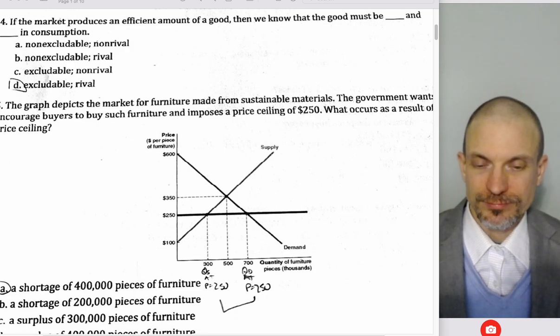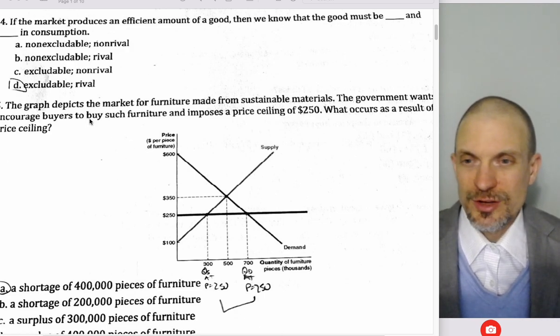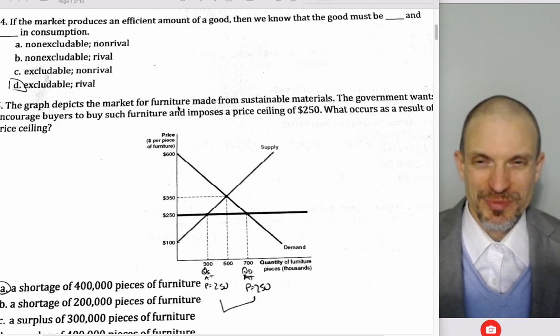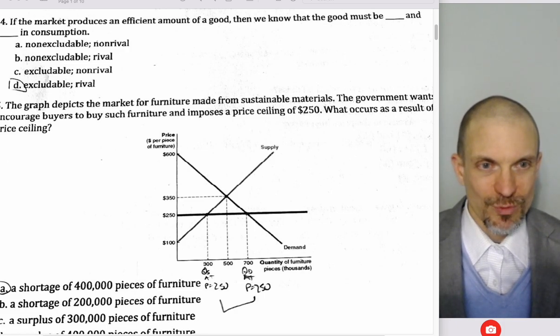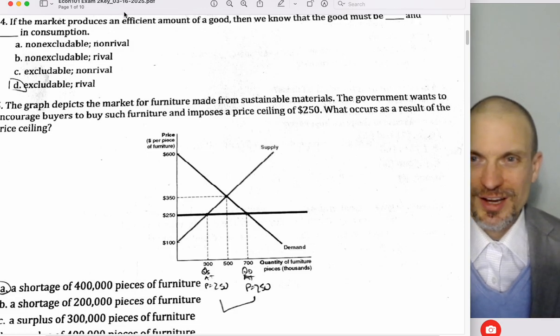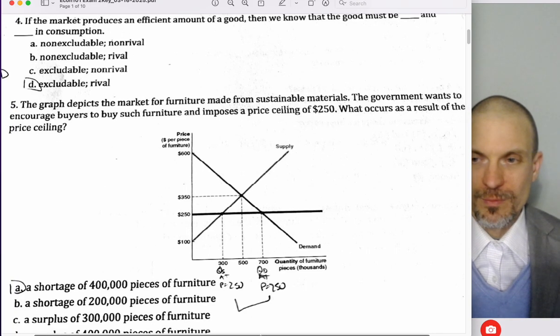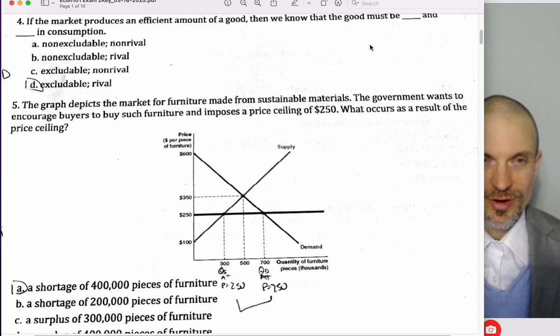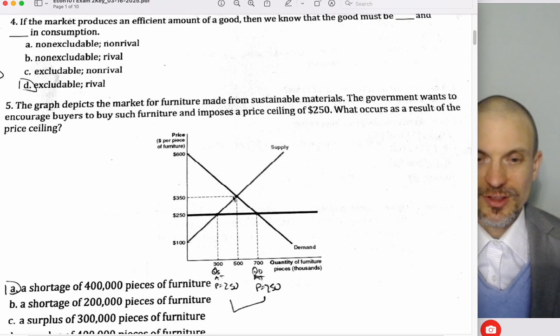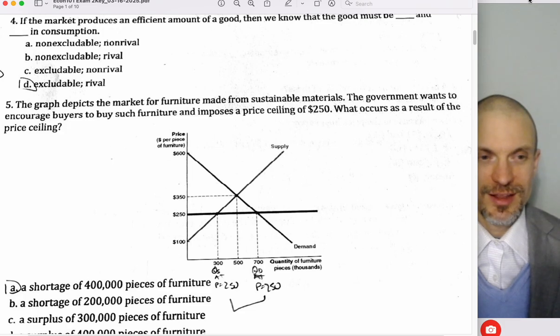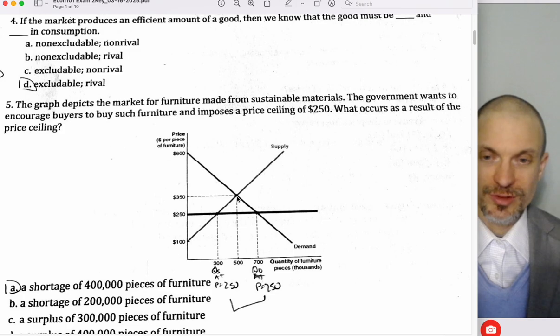Okay, so the graph depicts the market for furniture made from sustainable materials. Government wants to encourage buyers to buy such furniture, and it imposes a price ceiling of $250. What happens as a result of the price ceiling? Remember, my advice always, whenever we're considering a particular price, is to locate the quantity demanded and quantity supplied at that particular price. So we're interested in the price of $250. We have to remember, is this a ceiling or floor? Oh, it's a ceiling, which means the price can't go any higher than $250. So the price isn't going to reach the equilibrium, which is $350.